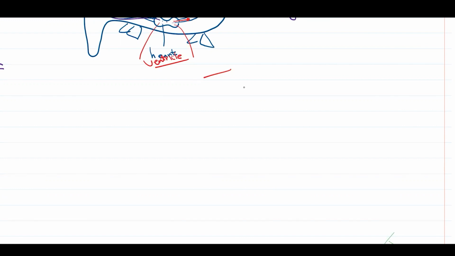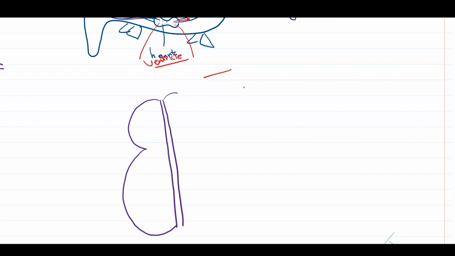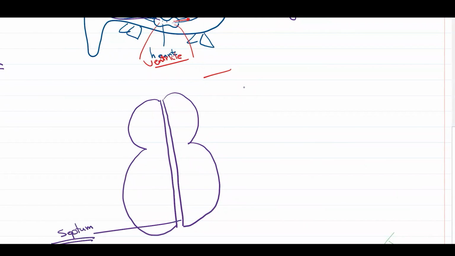Okay, I will draw a very simple diagram for the heart, then I will show you another drawing, but let me simplify it by drawing first. This middle part is the septum. This is called the septum. And this is the right side. This is the left side.